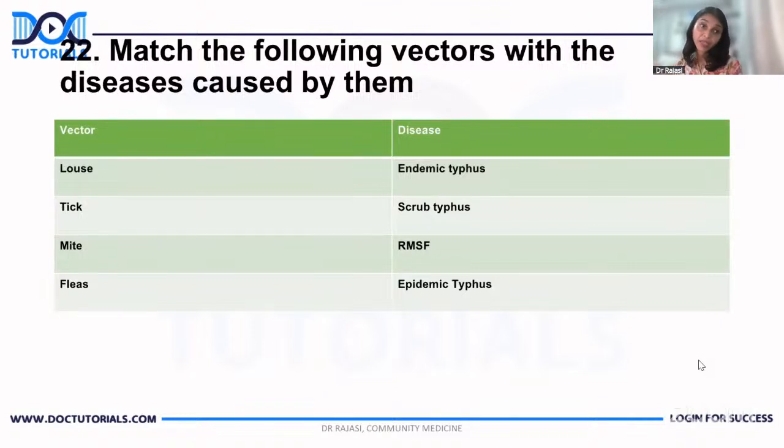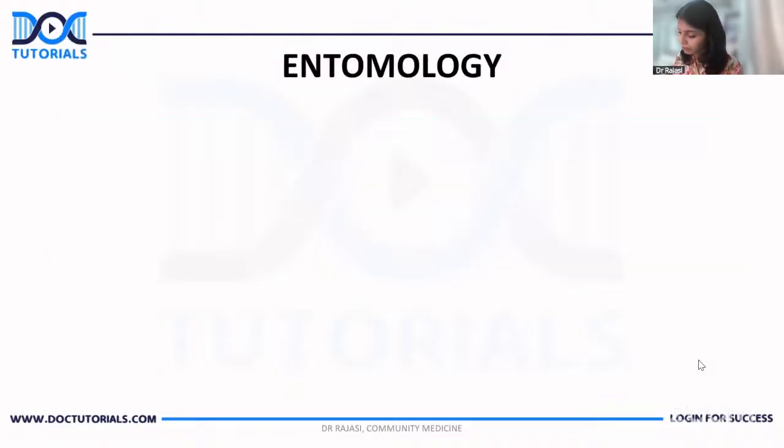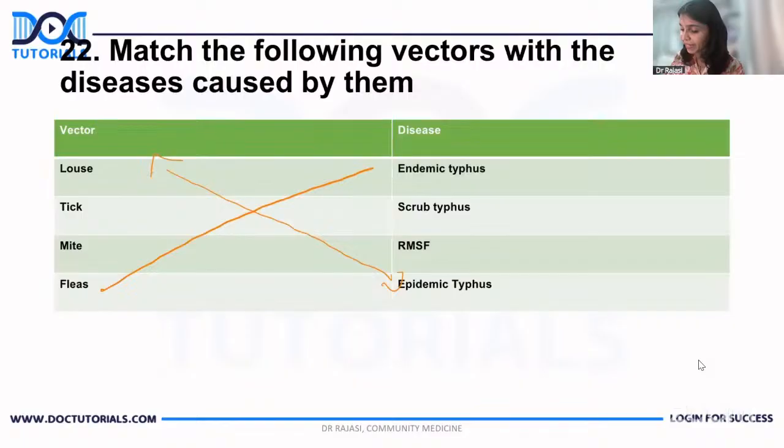These were the diseases and vectors. Match the following vectors with the diseases caused by them. Louse, tick, mite, fleas. Louse, we know it causes epidemic typhus. We know that. Fleas cause endemic typhus. So, this is 1. This is 2.